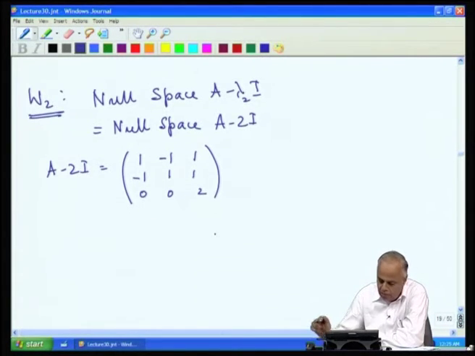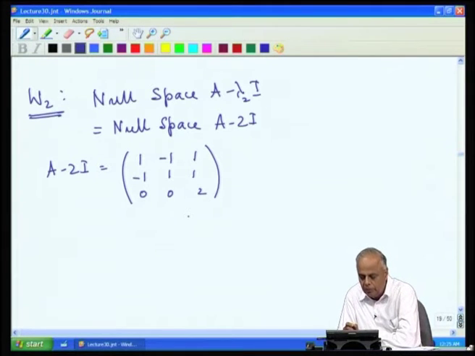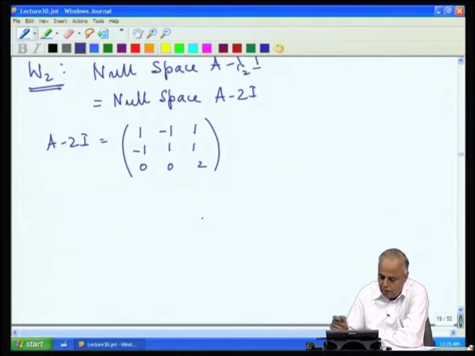Now, if we solve this, we easily see that the third equation gives x 3 equal to 0, then the first two give x 1 equal to x 2.